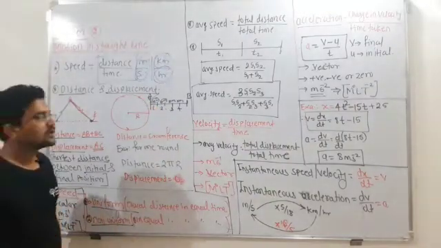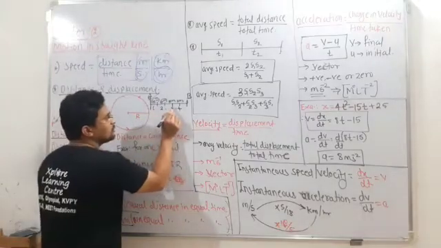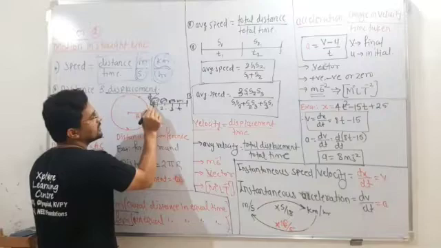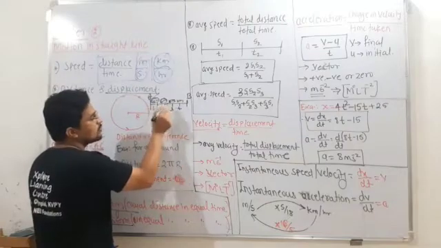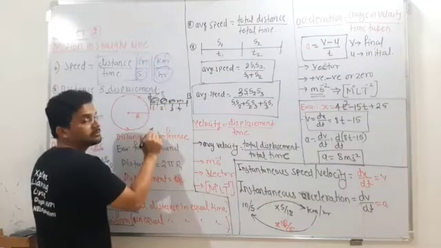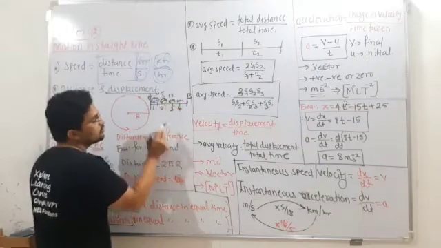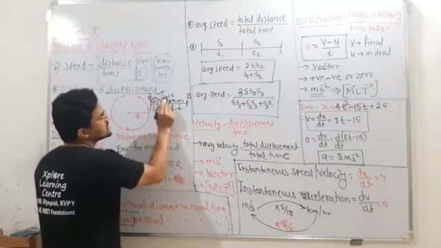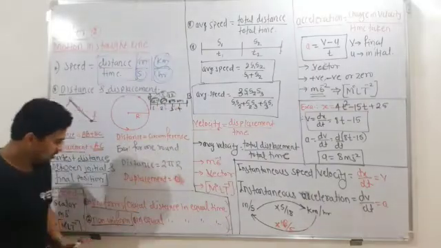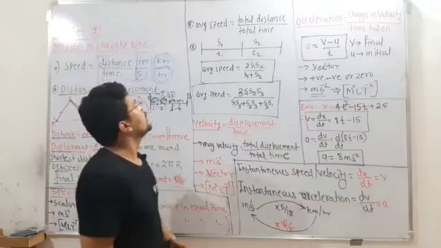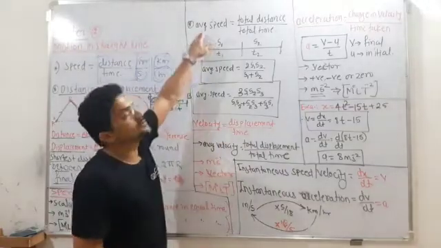Then non-uniform means what? Time will be equal, but the distance covered by the particle is different. Maybe in 1 second it travels 10 meters, but in another 1 second it may travel 8 meters, and in another 1 second it may travel 12 meters. So time is equal, but the distance is different. Such a motion is known as non-uniform motion. Then you have the third one, average speed.